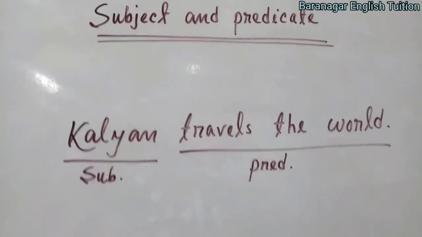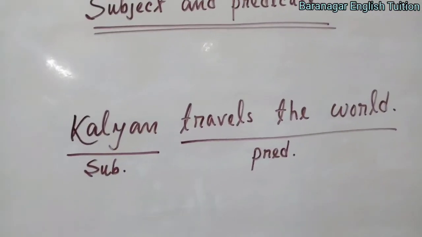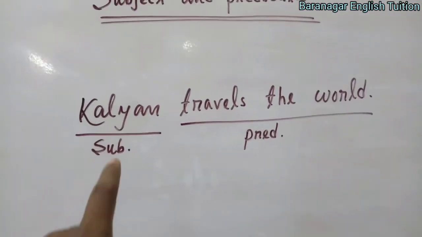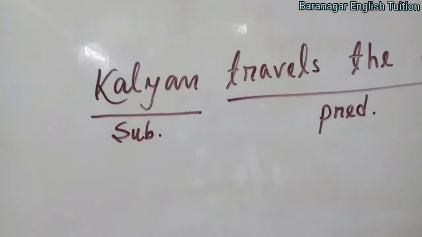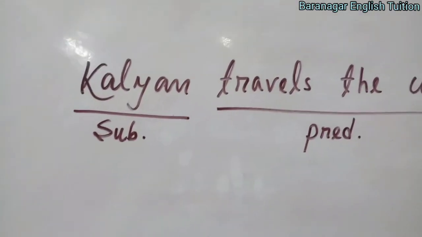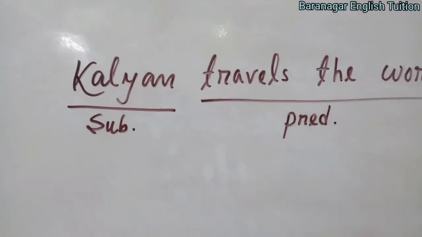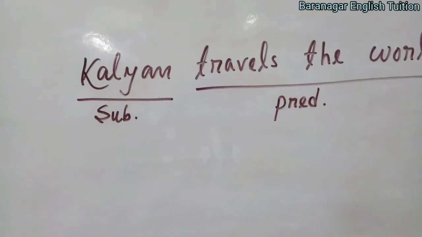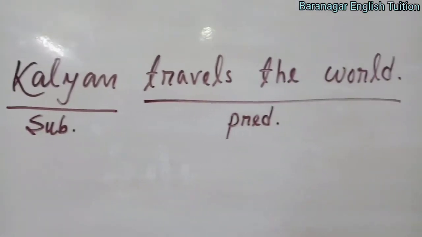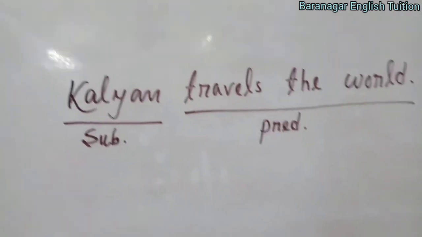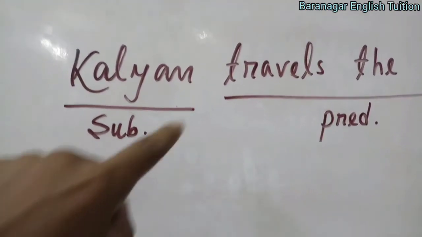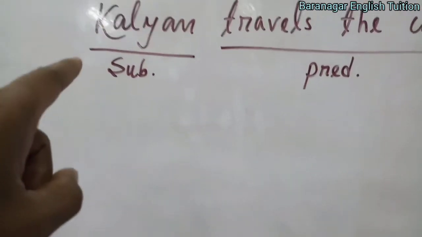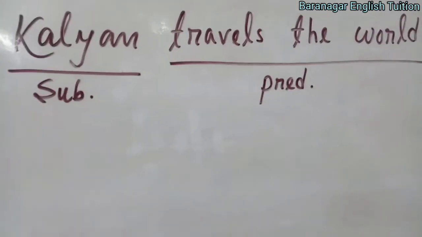Let's understand what is subject and what is predicate with an example. The sentence is, Kalyan travels the world. I will make you understand how to find the subject in three ways. Number one, always remember that the subject is usually placed at the start of a sentence. Here Kalyan is my name anyway. This word has been placed in the beginning of the sentence, so this part is subject. This is number one.